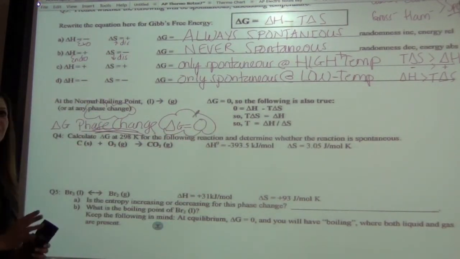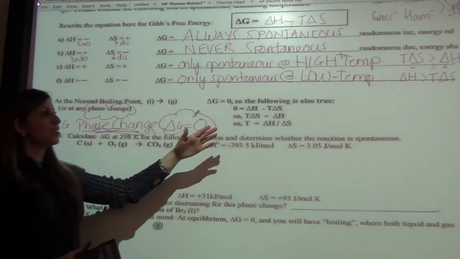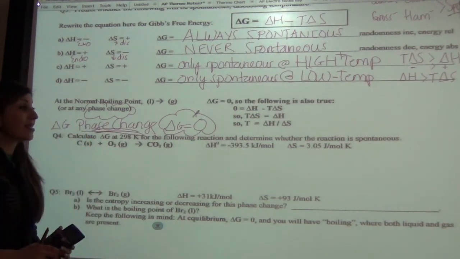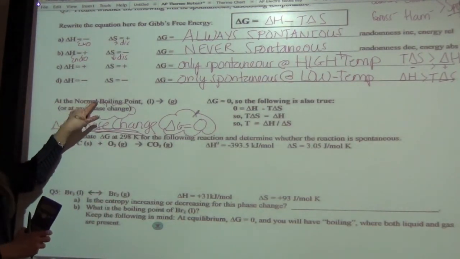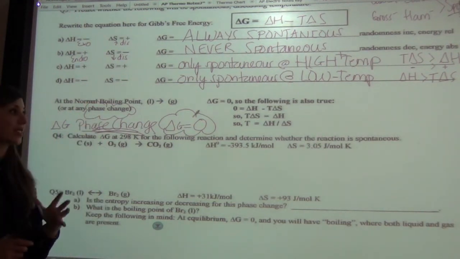It's an easy way to remember it. So as long as you say during a phase change there's no free energy, my delta G would be equal to 0. Well, the question is what happens to the equation? They may ask you for the boiling point of a substance, or the melting point, and it makes the equation really easy.